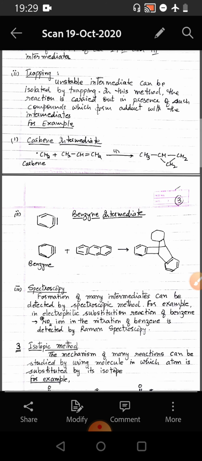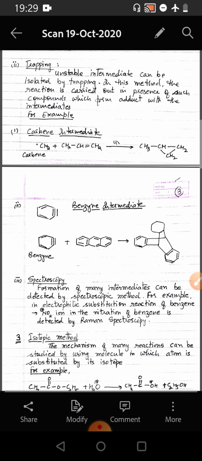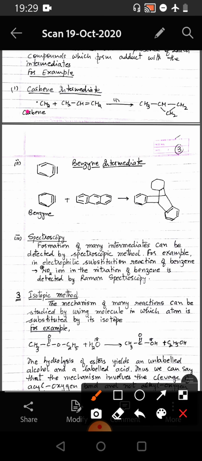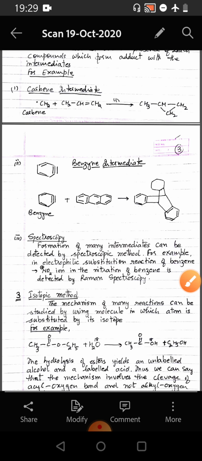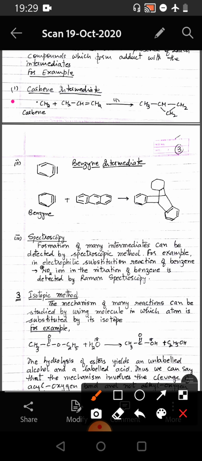The next method we come to is trapping. Unstable intermediates can be isolated by trapping. In this method, the reaction is carried out in the presence of such compounds which form adducts with the intermediates. For example, in the case of carbene intermediate, the reactions are carried out in the presence of propene. So the propene traps the carbene and forms an adduct of cyclic type. In the case of benzyne intermediates, the reactions are carried out in the presence of anthracene, and this anthracene traps benzyne and forms triptycene.